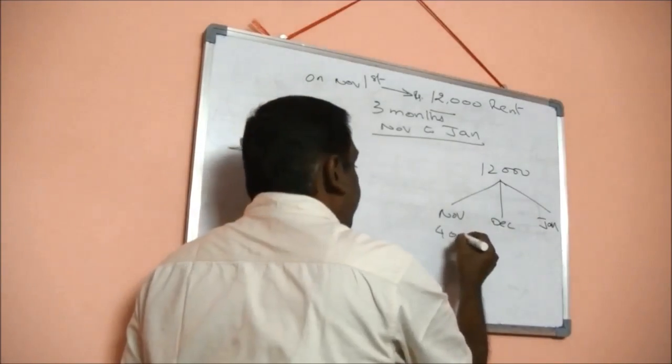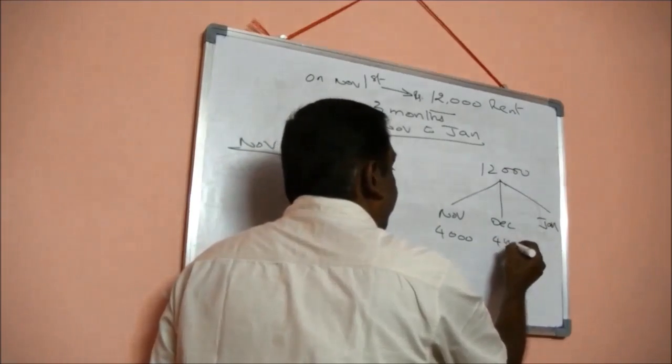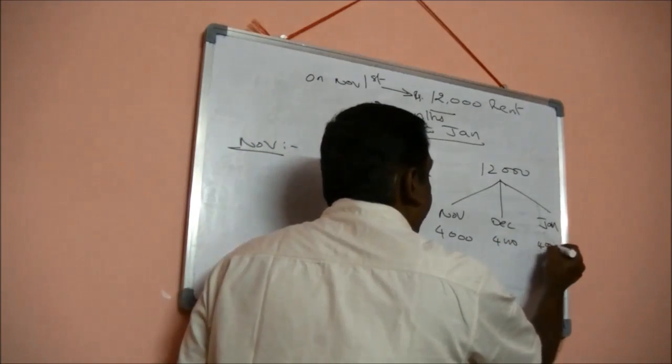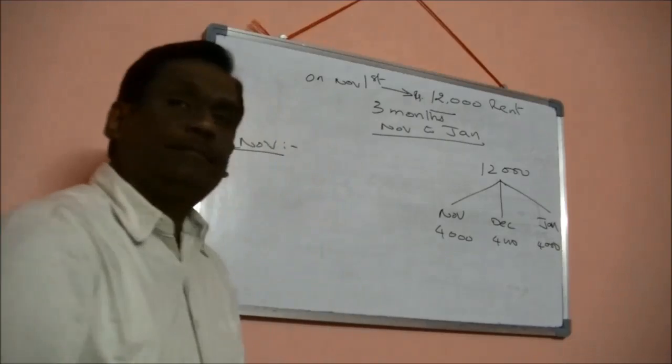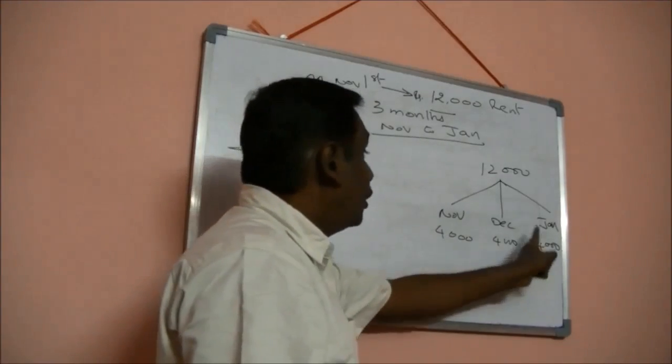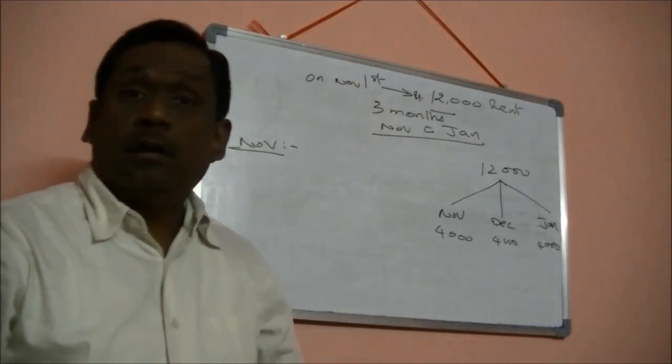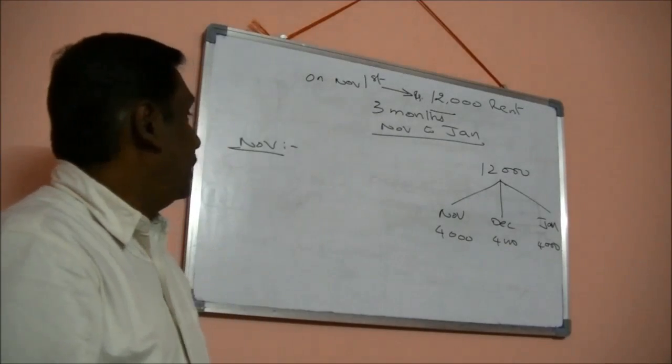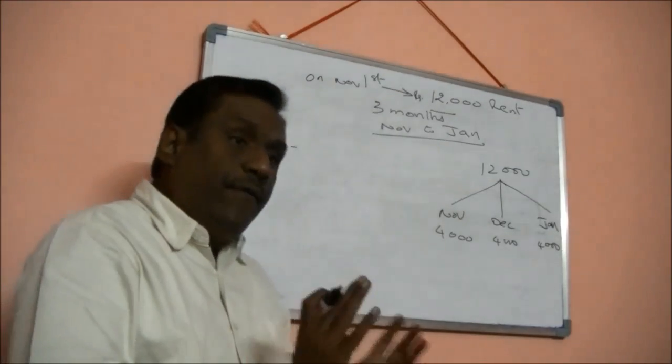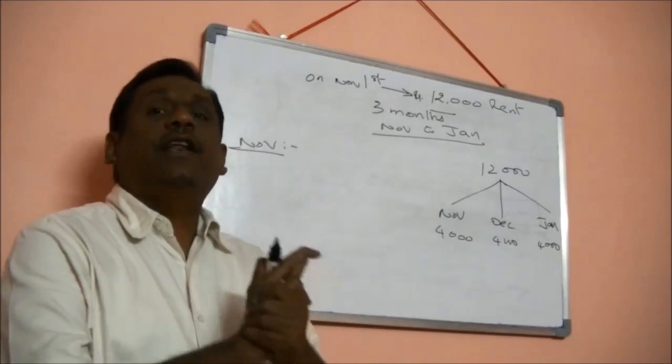November month 4,000, December month 4,000, January month 4,000. But total 12,000 paid on November 1st. So, on November 1st, what entry I am supposed to book?